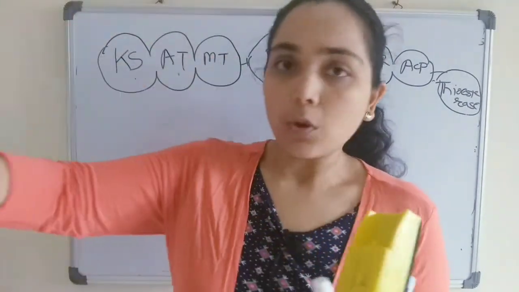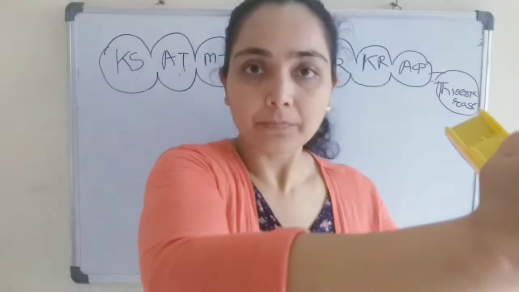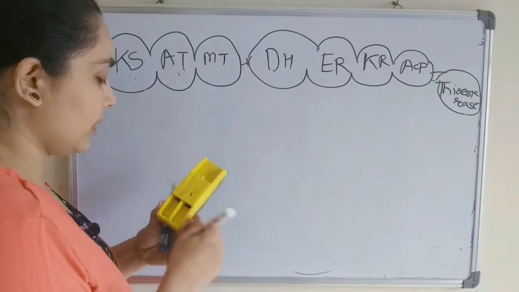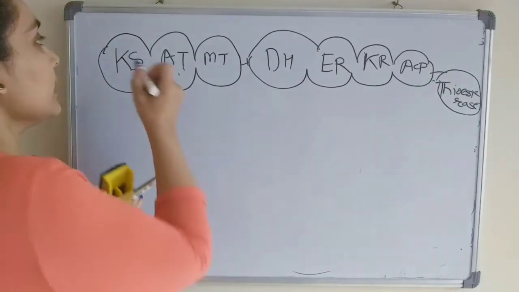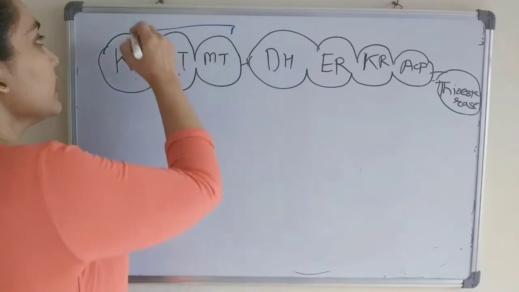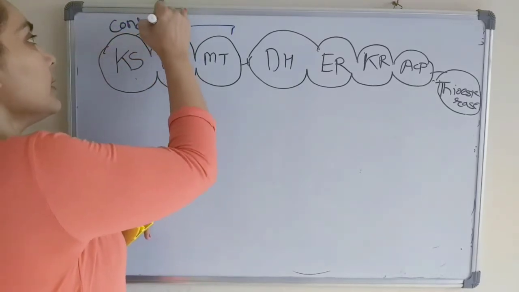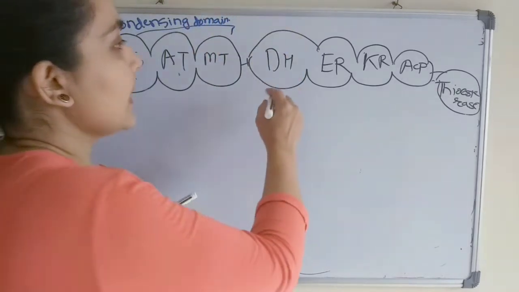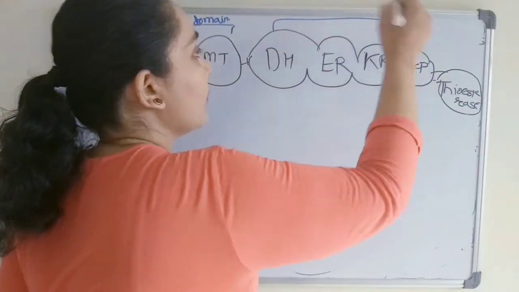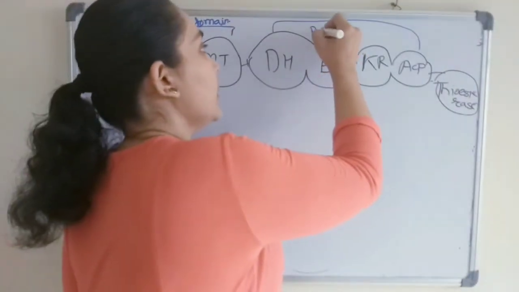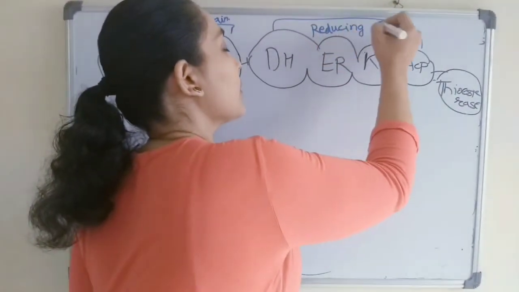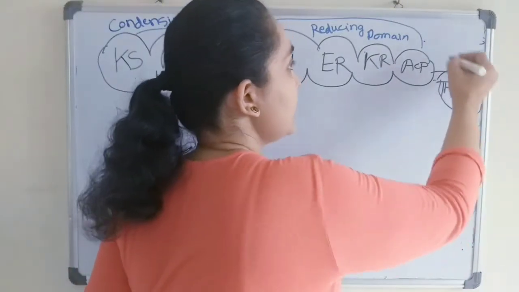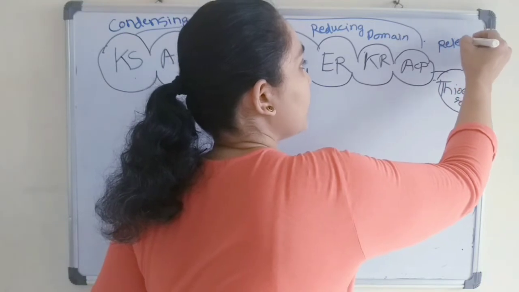So one monomer has three domains, three different sections. The first domain is the condensing domain having three enzymes. Second, with the acyl carrier protein, is the reducing domain. And this thioesterase is the releasing domain.